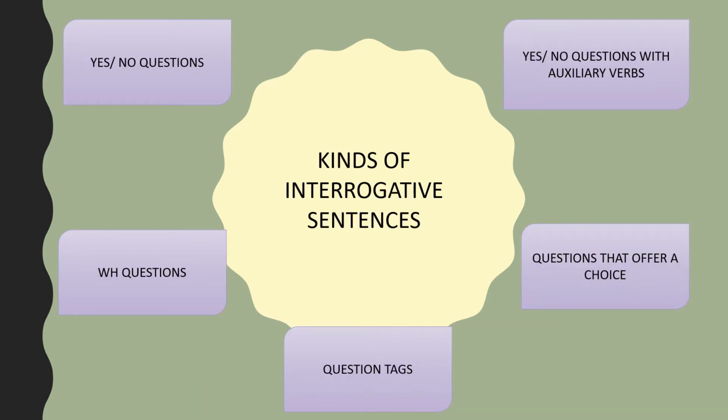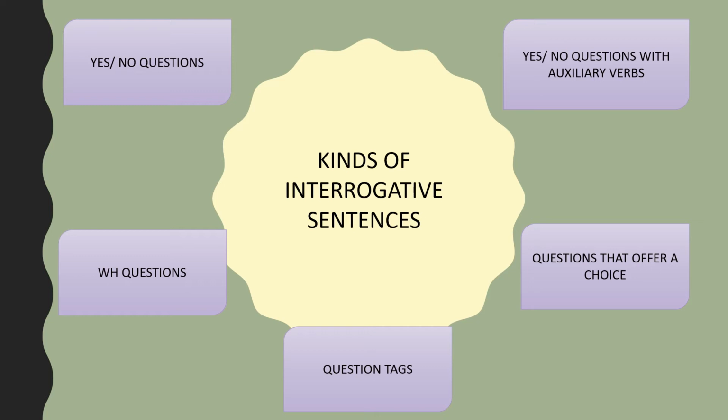I was telling you we will do different types of interrogative sentences. There we are. Now just learn these 5 which are there. Yes or no questions. Okay. Sometimes we ask yes or no questions. Or sometimes we also have yes or no questions with auxiliary verbs. You note it down. I will explain it in the next coming slide.